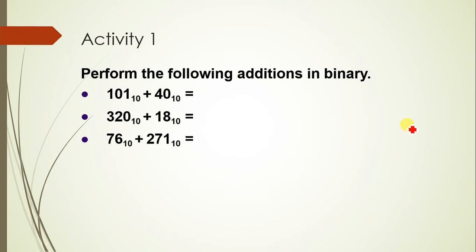Okay, let us check. Perform the additions for these numbers. Just make a note, this will be the activity for today. You have to upload it in the next class. I'll give some assignment similar to this apart from these things. This is the activity. Can you please perform and tell me what is the addition for these binary equivalents? Convert 101 to binary, 40 to binary, and check what is the addition value and the binary output for these two things.